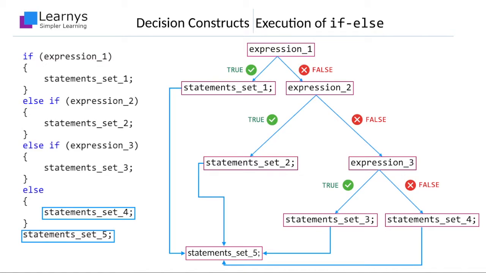Since else if and else blocks are optional, they may not be present in some cases. If any one of them is not present, the order of execution will be the same as discussed above. So this was all about the flow of execution of the first type of decision structures. Let us take up a small example to test your understanding.